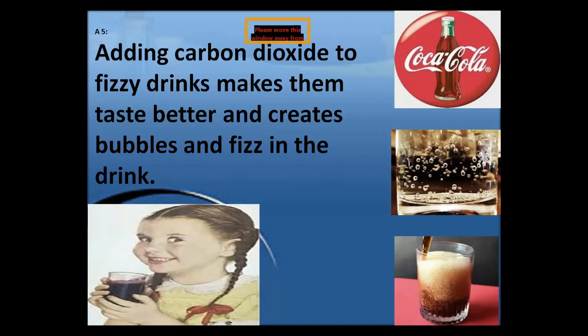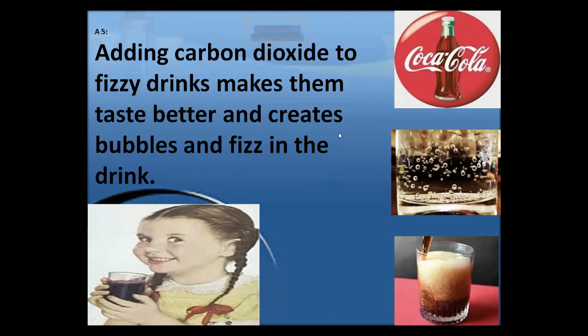We have discussed the solute may be solid, liquid, or gas. If we take carbon dioxide and mix it with soft drinks, it will dissolve. When we give high pressure, it can easily dissolve and mix with water and change into a liquid. Carbon dioxide at high pressure changes into a liquid form. Adding carbon dioxide to fizzy drinks makes them taste better, and creates the bubbles and fizz in the drink.